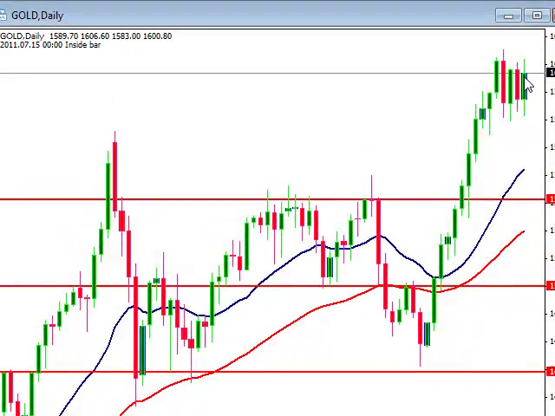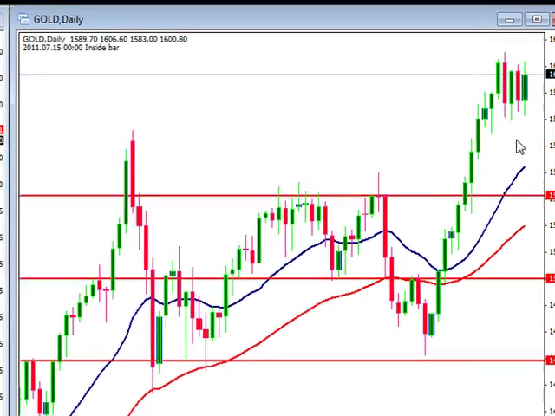Also notice that on our inside bar here on gold, it was on lighter volume. So there's definitely a lot of indecision. And maybe the debt ceiling decision will bring some clarity to both the dollar and to gold.